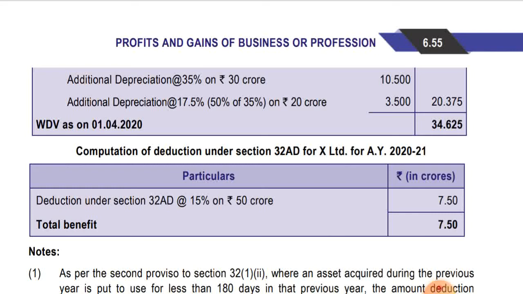Okay, it should be acquired and installed during the previous year, then only additional deduction will be given under section 32AD, and it will not be reduced from the block of asset. Okay, that is why they have computed it separately. Note,